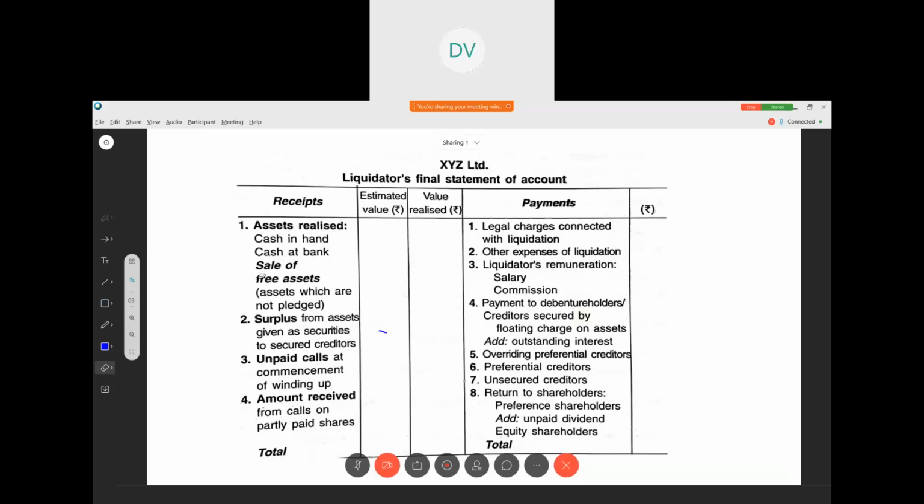So these are the receipts. And what are the payments? This is very important. So this should be in the same order.